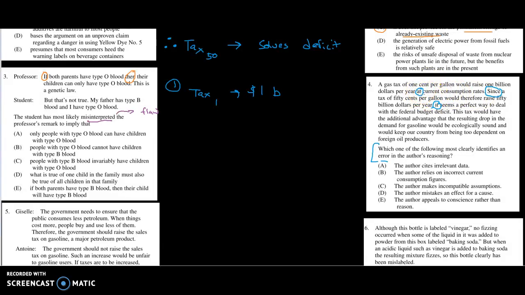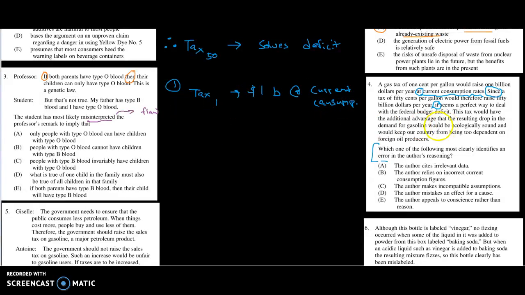Okay, so here's where I have a sneaking suspicion. This is putting a limitation on the effectiveness of the gas tax, right? We're not just saying any gas tax of 1 cent would yield $1 billion. This is going to work at whatever the current consumption rates are. I'm going to just throw that in there because I have a feeling this is where the error is going to be: at current consumption.